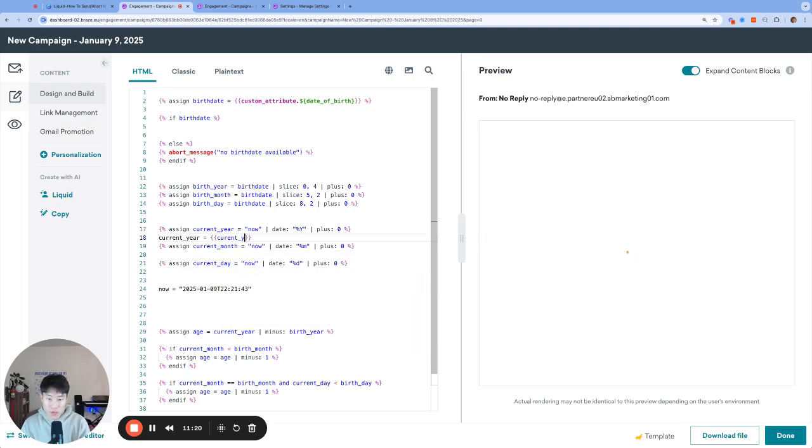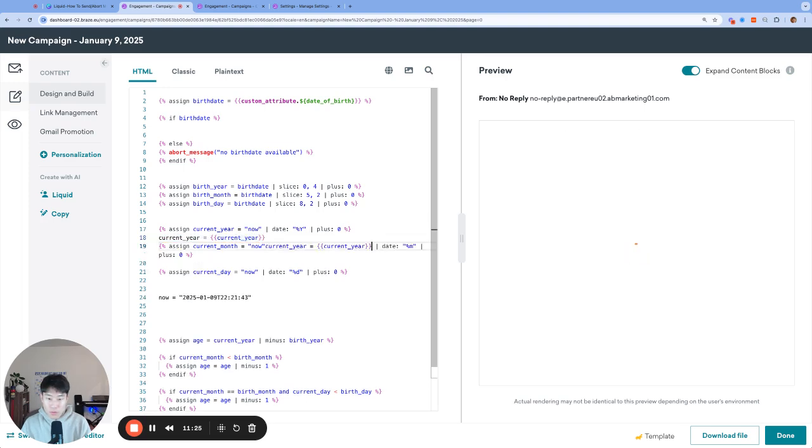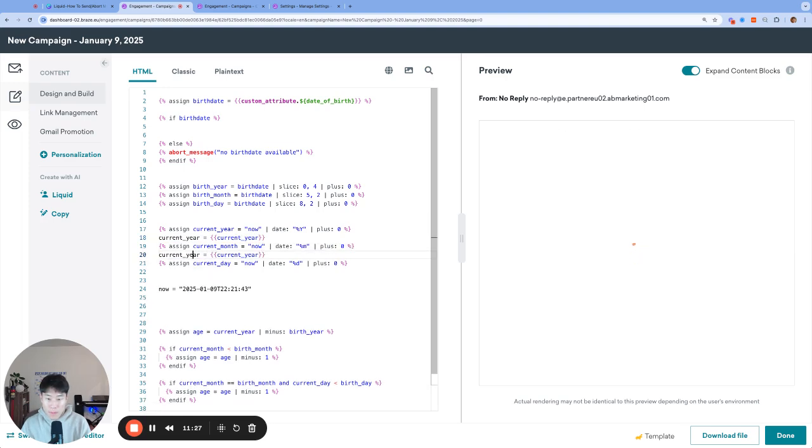So we are going to check current year. Whoops, current is spelled wrong. We're going to check current month. And then let's check current day.